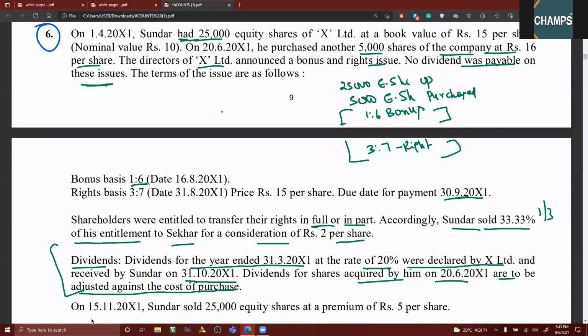You tell me. So the dividend on 5,000 shares will reduce the cost price. Good.